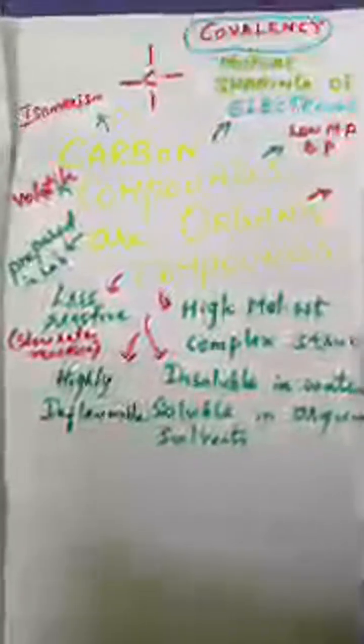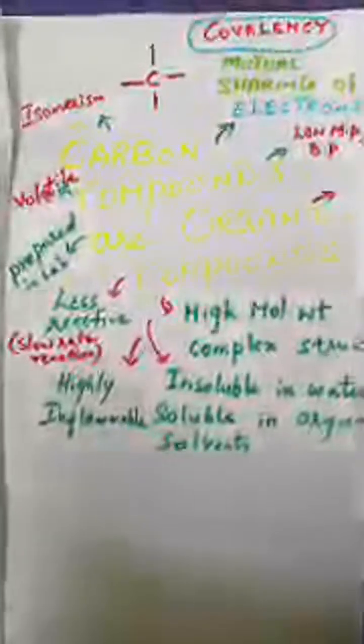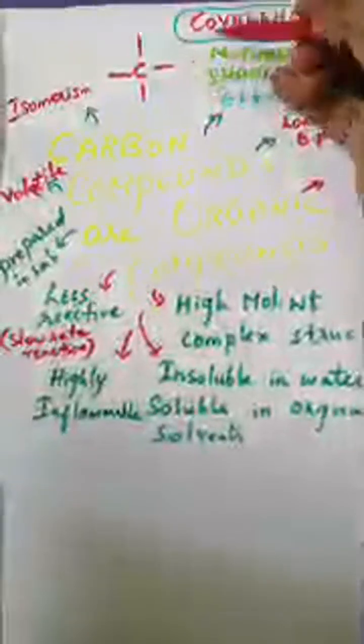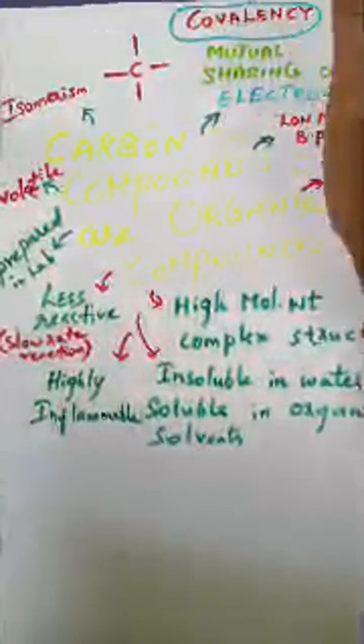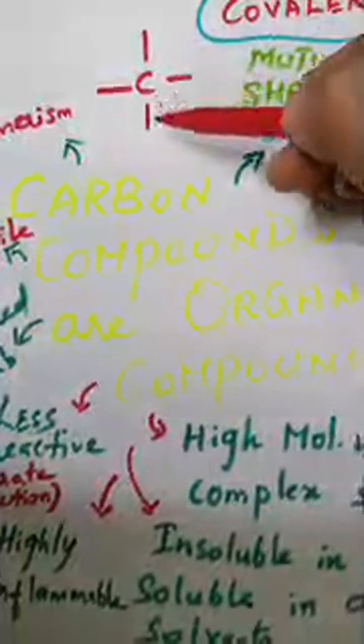Now let me explain the organic properties of carbon. I told you that carbon has the capability of combining with other atoms very easily. Why is it so? Carbon has tetravalency, which means 1, 2, 3, 4.